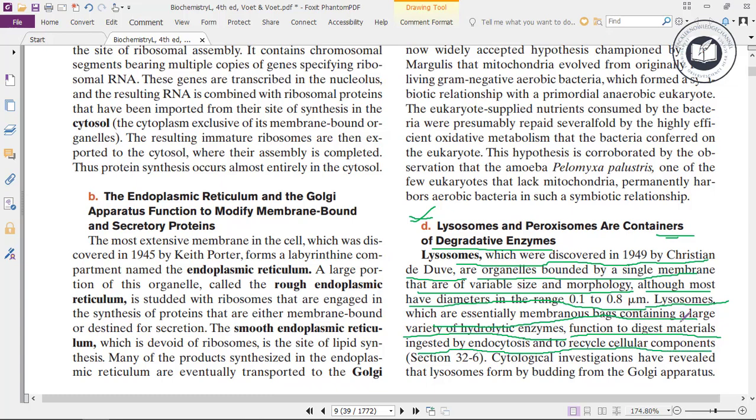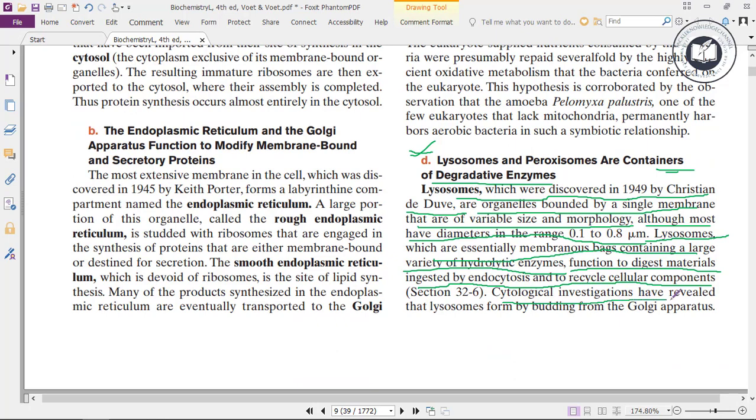So here lysosomes are essentially membranous bags containing a large variety of hydrolytic enzymes. So these lysosomes contain hydrolytic enzymes present inside the membranous bag. These lysosomes function to digest materials ingested by endocytosis and to recycle cellular components.